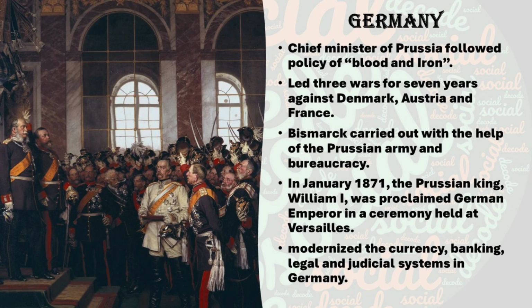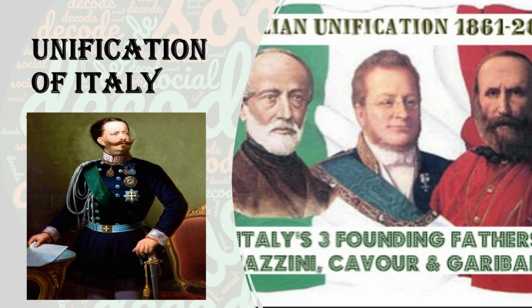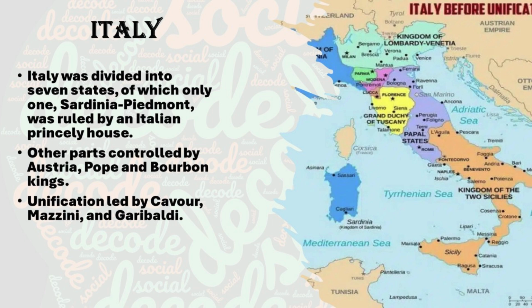Like Germany, Italy also had a historical story. In the same way, in the 19th century, Italy was also divided into 7 states. Only one state was ruled by its own Italian princes, such as Sardinia Piedmont. The others were controlled by foreign powers like Austria.